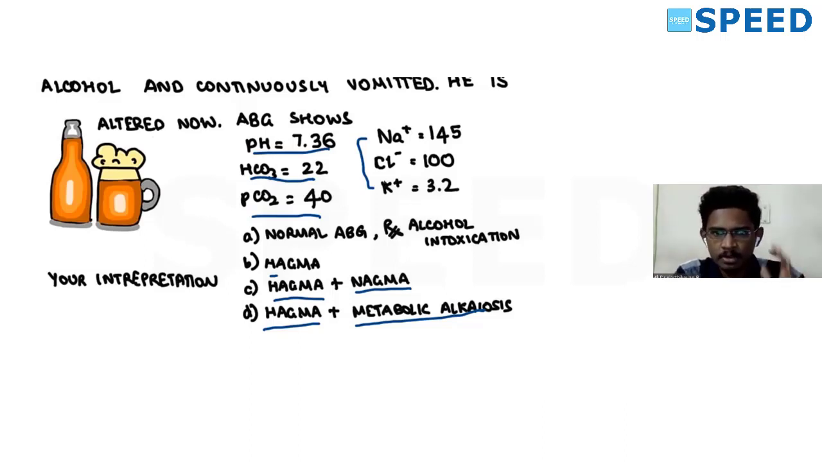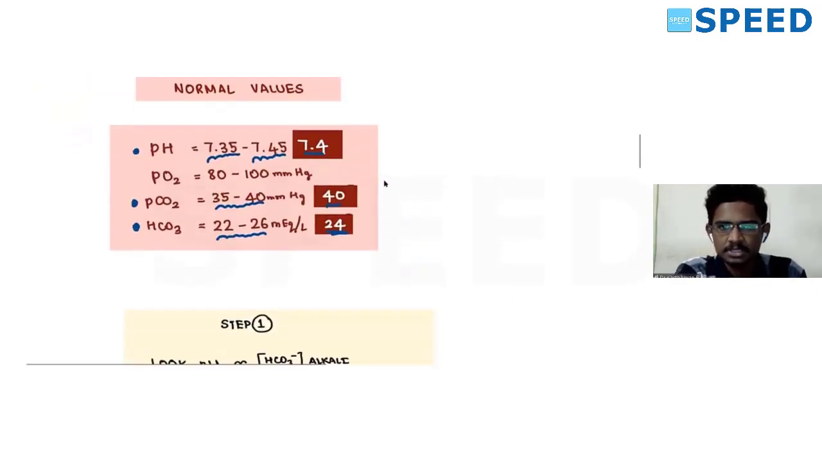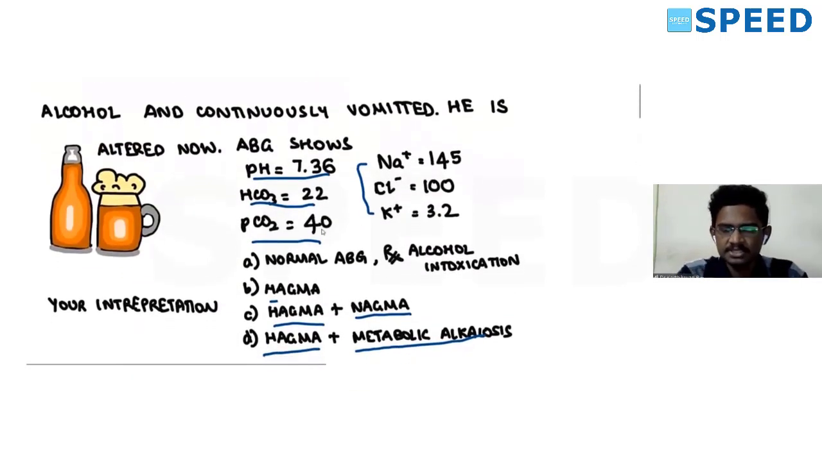So first, as we saw yesterday, we will learn the basics of ABG. What are the basic parameters you should remember? As we saw yesterday, pH should be 7.35 to 7.45, single value 7.4. PCO2 35 to 45, single value 40. Bicarb 22 to 26, single value 24. If you apply the same steps here, pH is 7.36. 7.35 to 7.45 is normal, so pH is normal here.